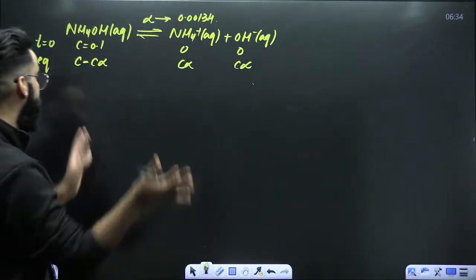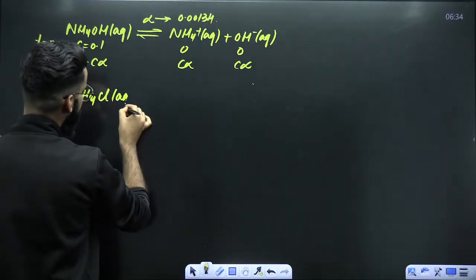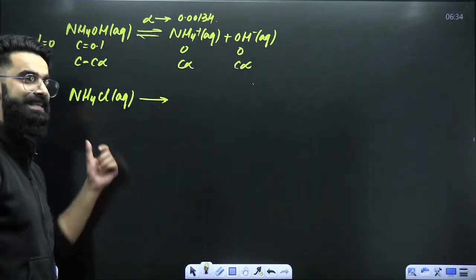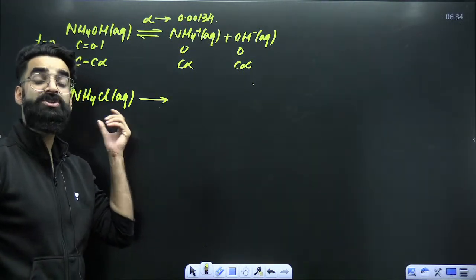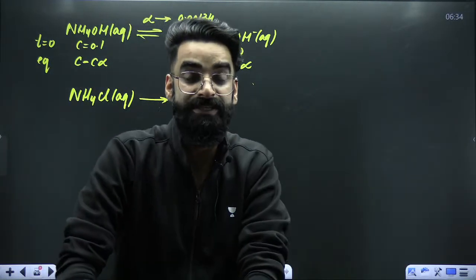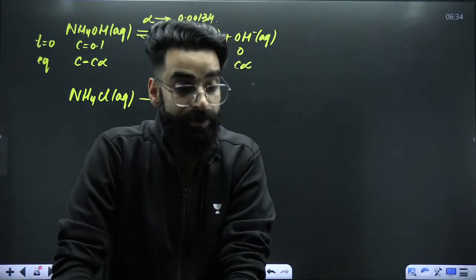You are going to introduce NH4Cl in the same container. Tell me one thing. When I say NH4Cl, it is the salt of NH4 positive, and the salts of NH4 positive are water soluble, if you remember. All water soluble salts are strong electrolytes.